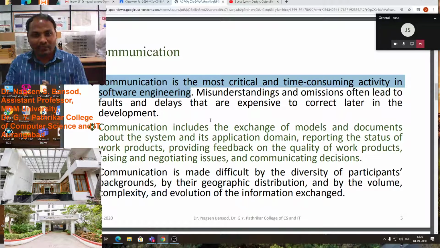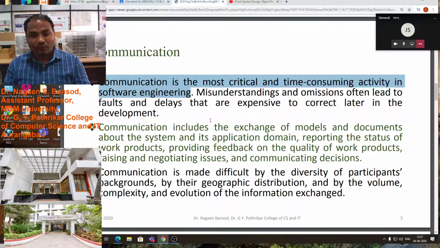You have to take appropriate, adequate, sufficient information from the client with the help of some expert, experienced person from your company.